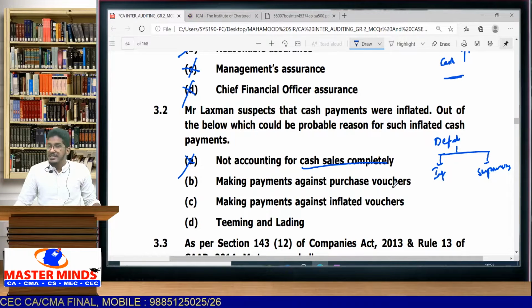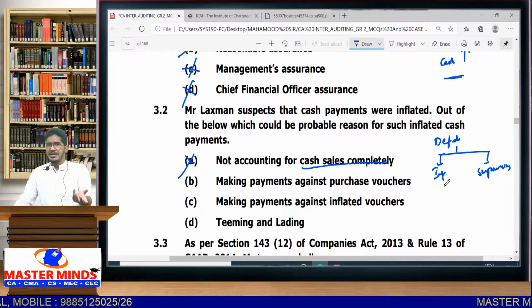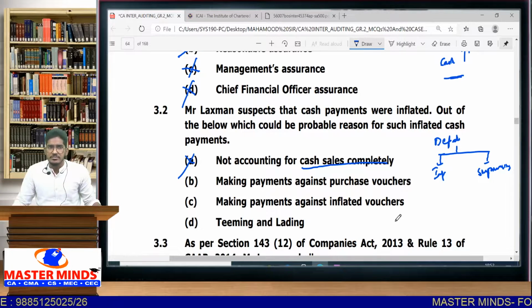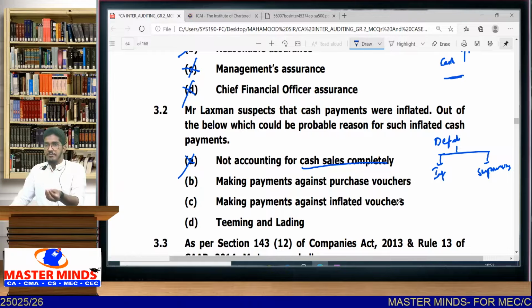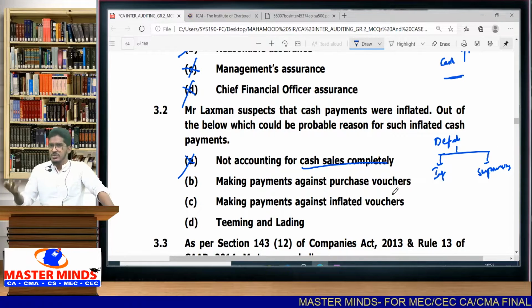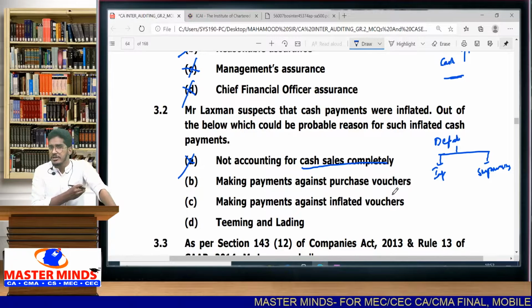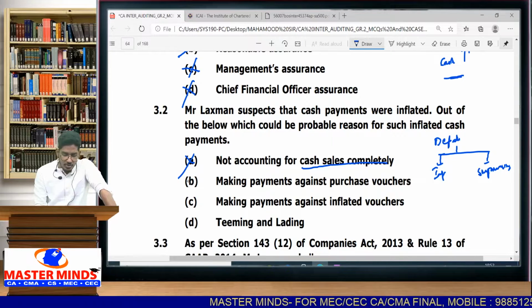B, making payments against purchase vouchers. You have made purchases and you are making payment against those vouchers, where there is a defalcation of cash. There is no inflating. You have made purchases, and against those purchases you are making payment. So there is no case of making higher payments. It is a correct payment only. So B is also wrong.